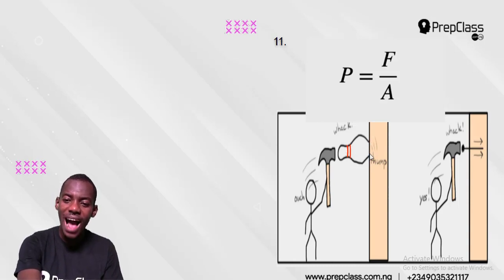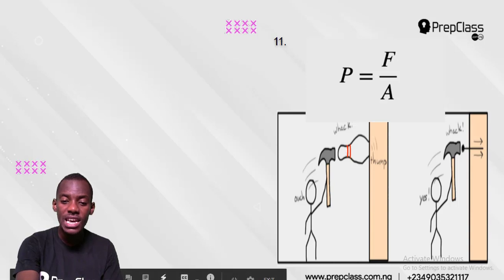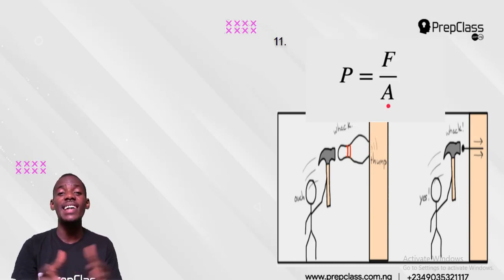The substance has a large area below. That means the base, the under part of the substance, is not pointed, it is large. So this substance is not going to enter the wall because the area is large. If the area is large, the pressure will be low. That means he is not exerting enough pressure because the area is large. So when the area is large, it reduces the pressure.